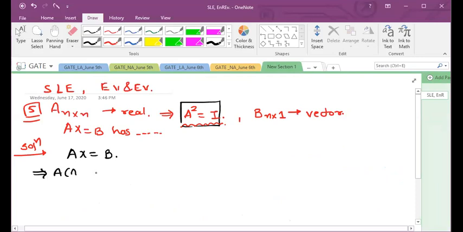Whenever you are multiplying anything in a matrix, you have to check whether you are multiplying from the left hand side or right hand side, because in matrices the product is not commutative, isn't it? This I have already shown you. Please give me some response. So here we are multiplying with A from the left hand side.